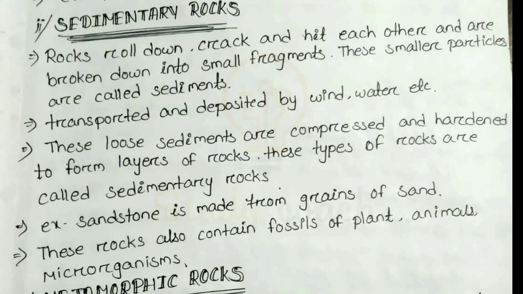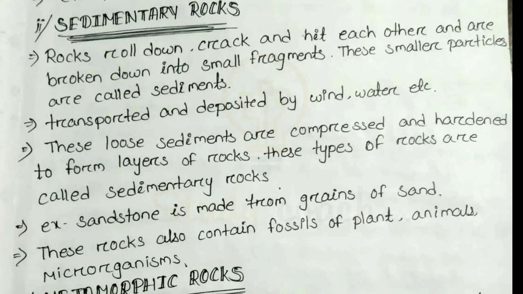An example of these rocks is sandstone, which is made from grains of sand. Here the grains of sand are the sediments and sandstone is the sedimentary rock. These rocks also contain fossils of plants, animals and microorganisms. They contain not only minerals but also fossils.